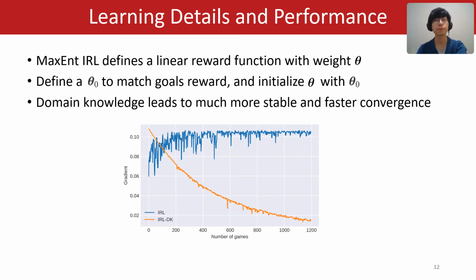Recall that in maximum entropy inverse reinforcement learning, we define a linear function for the reward. Then we define a theta 0 to match the goal's reward and initialize theta with theta 0. The picture below shows the gradient during training for inverse reinforcement learning with and without domain knowledge. If you see the orange line in the figure, the domain knowledge leads to much more stable and faster convergence.